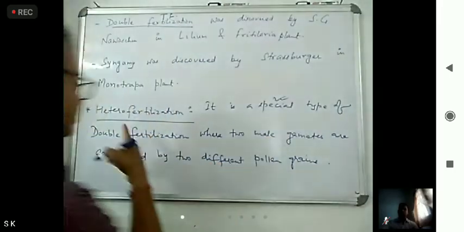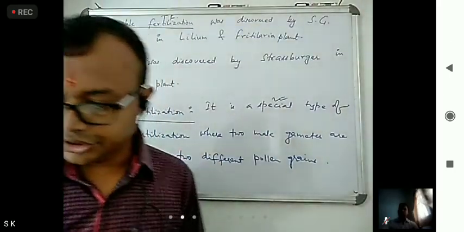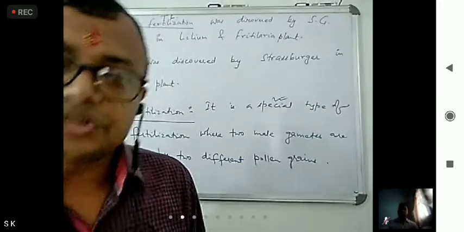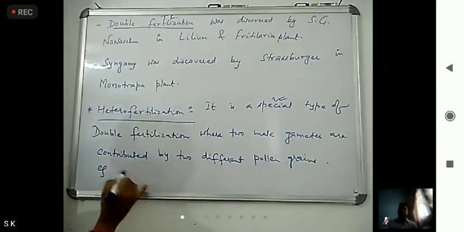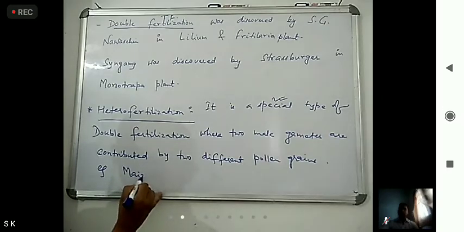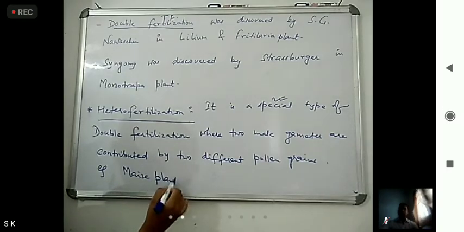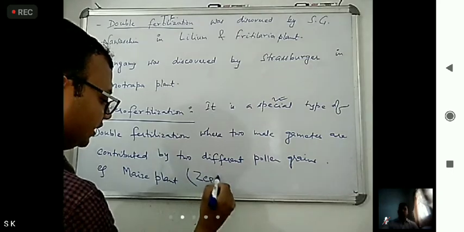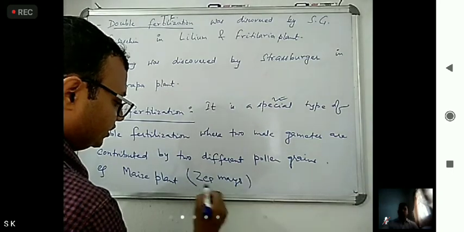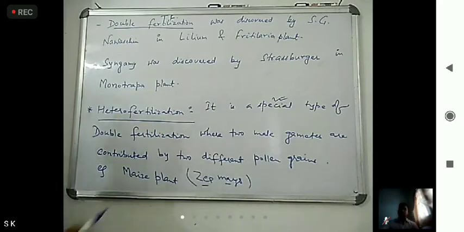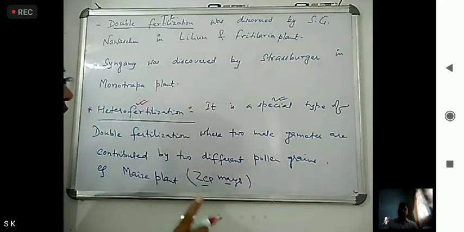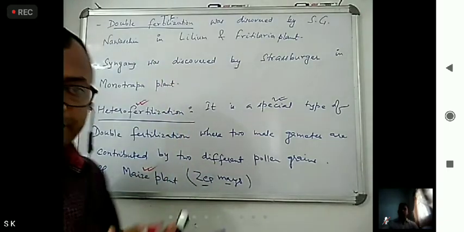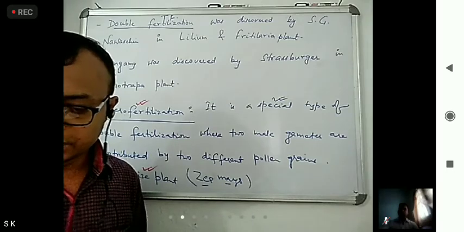Okay, so this is heterofertilization, and it is seen in maize plants. So for example, maize plant, Zea mays, that is its botanical name. This you have to remember only, that heterofertilization is a special type of double fertilization, and it is found in the maize plant.